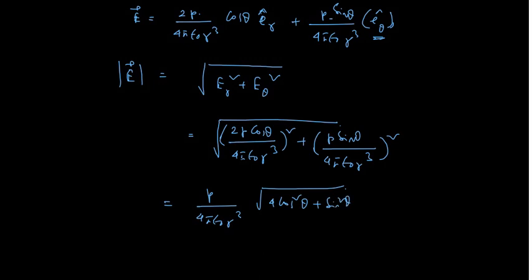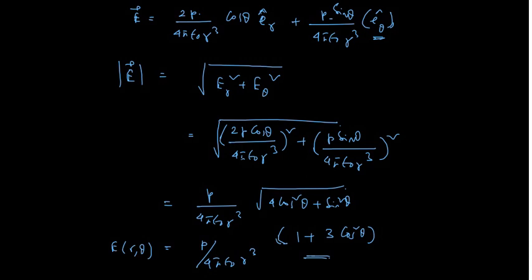Now sin square theta plus cos square theta will become 1. So ultimately we will get p by 4 pi epsilon naught r cube into root of 1 plus 3 cos square theta. So that will be the magnitude of electric field at r comma theta position. All right, so this we can write as electric field at r comma theta position.